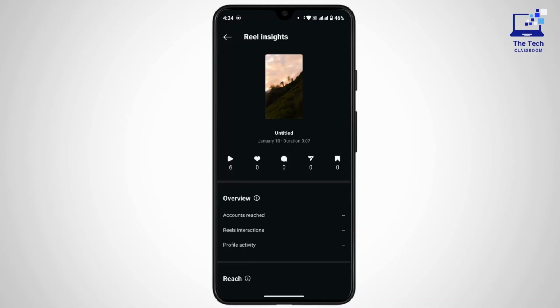But as you can see here, you can see who has liked and commented on your reel. If you go to the like or comment section, you can see the total number of times your reel was played. And on this insight page, you can see how many people have shared your reel.